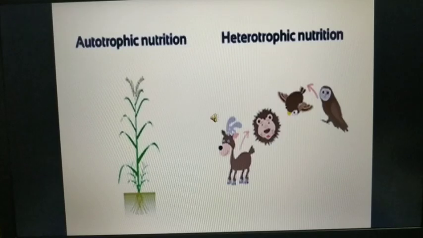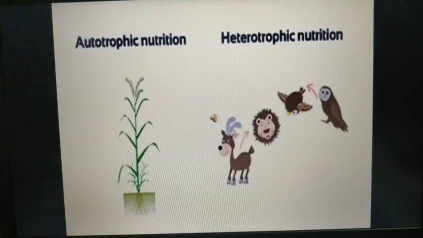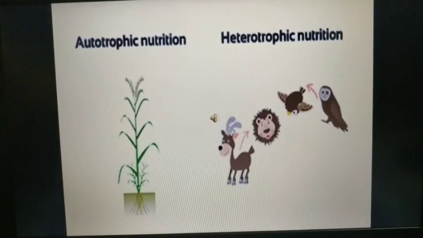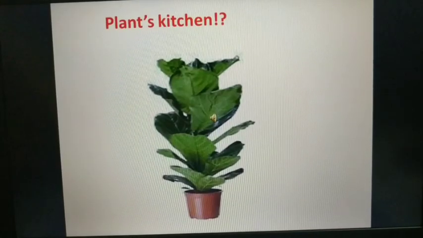So students, I think it is clear now what autotrophic nutrition and heterotrophic nutrition are. As you can now see from the diagram, it specifies very clearly. We are not going to talk about your kitchen, but about the plant's kitchen, where they make their own amazing, awesome food, which also provides energy to us in return.